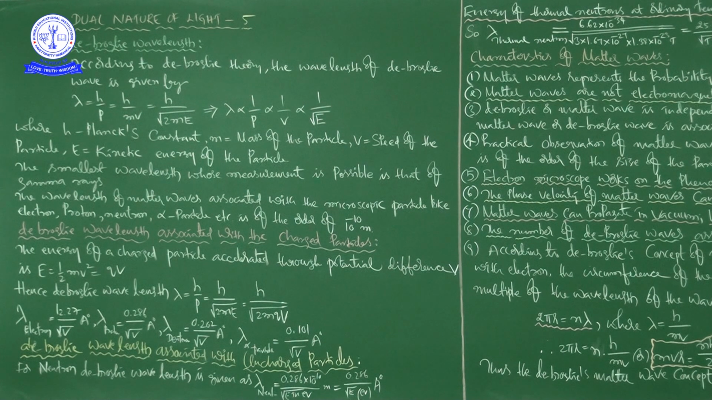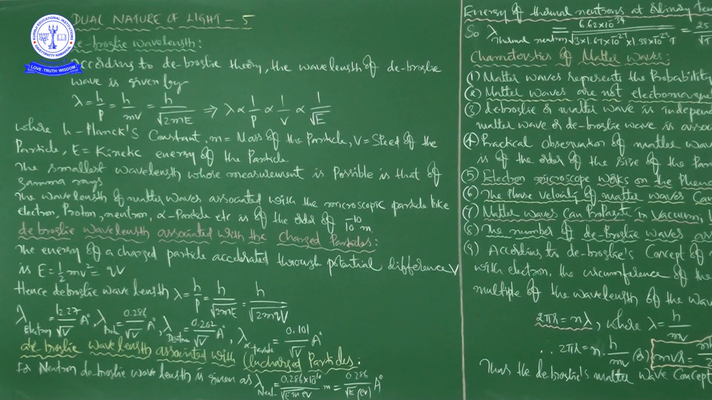According to de Broglie theory, the wavelength of the de Broglie wave is given by lambda equals h by p, where p is the momentum, that is the mass times the velocity, so h by mv. We also have the formula KE equals p squared by 2m, but here he uses the symbol E to represent the kinetic energy of the particle, so E equals p squared by 2m.